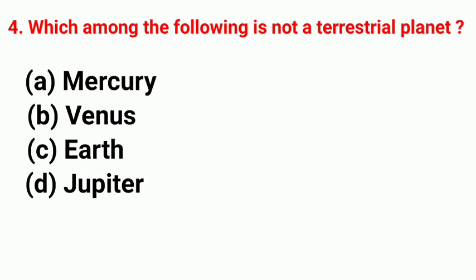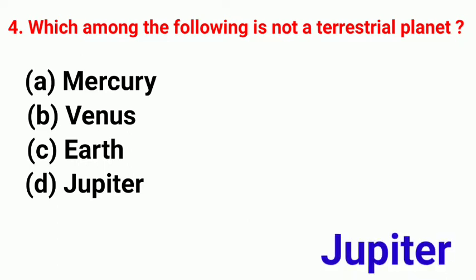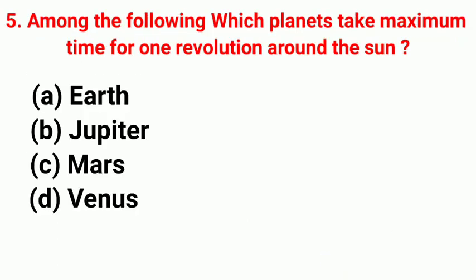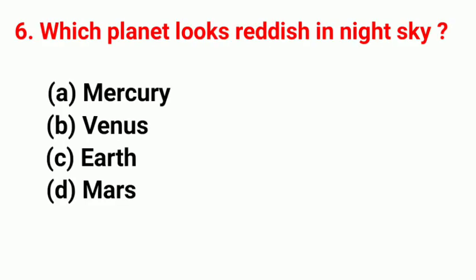Which among the following is not a terrestrial planet? Right answer is Jupiter. Among the following, which planet takes maximum time for one revolution around the sun? Right answer is Jupiter. Which planet looks reddish in night sky? Right answer is Mars.